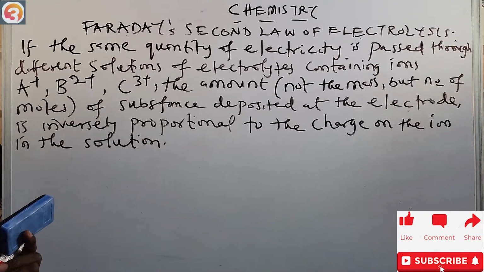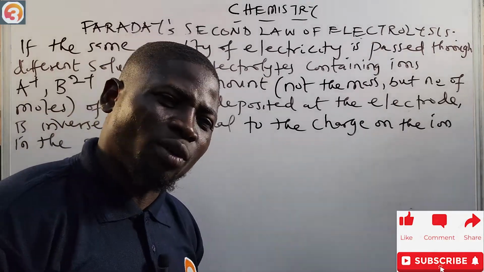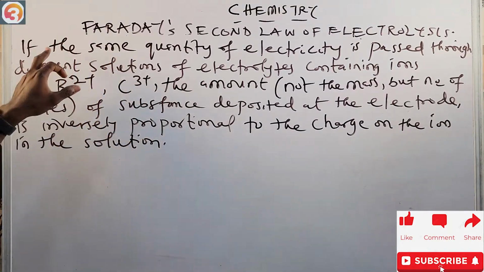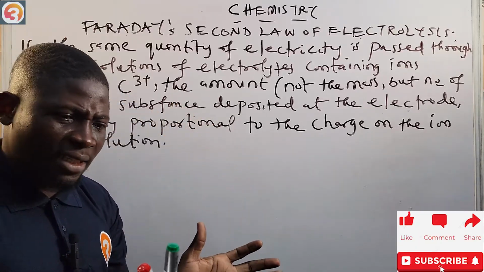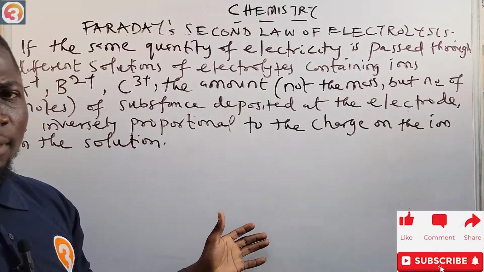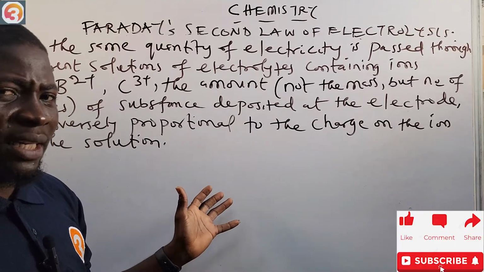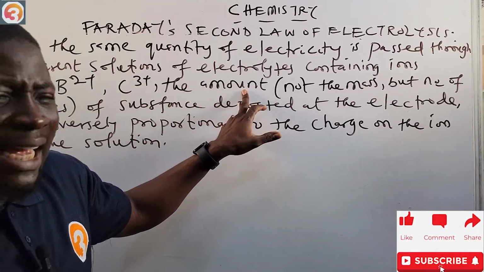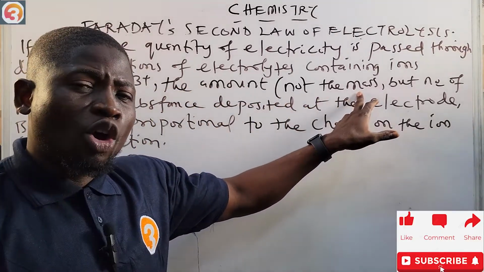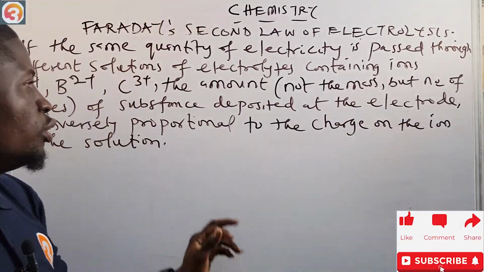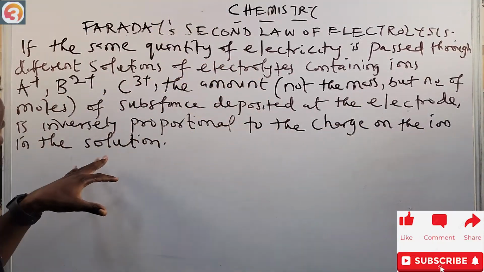Please take note of this second law. It is not difficult. It is not by any means difficult. It states that if the same quantity of electricity passes through different solutions of electrolytes, that is what the law is talking about. And they say the amount, not the mass, so the number of moles of substance deposited at the electrode is inversely proportional to the charge on the ion in the solution.